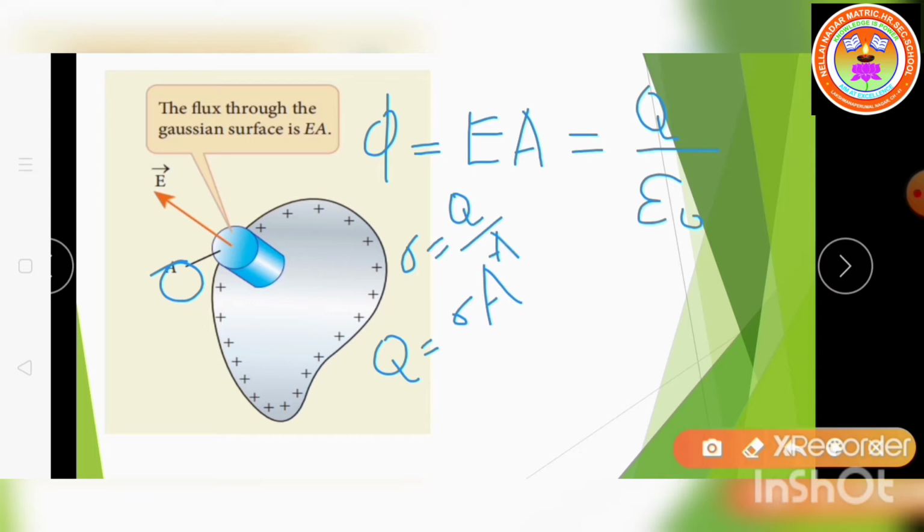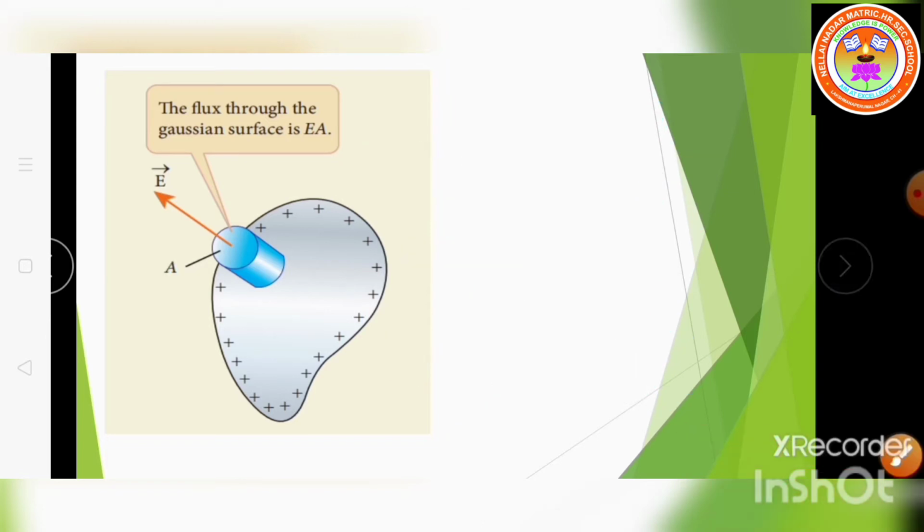So in place of Q, from the above equation I will get EA is equal to sigma A by epsilon naught. Once again, EA is equal to sigma A by epsilon naught. The value of A on either side will be cancelled. We are getting the equation in vector form.